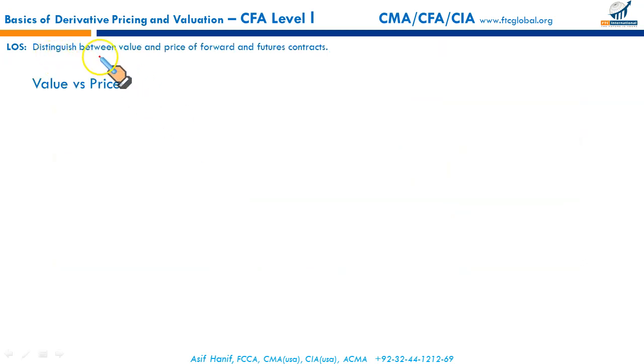Next LOS is distinguish between value and price of forward and future contract. First of all, we need to differentiate between value versus price. At the start or at inception, a forward contract we discussed in our previous reading, or a future contract, they will have a zero value because there is no down payment needed. Investors are willing to take the contract or sign off a contract for $0. So the value of future and forward at the beginning, they are zero.